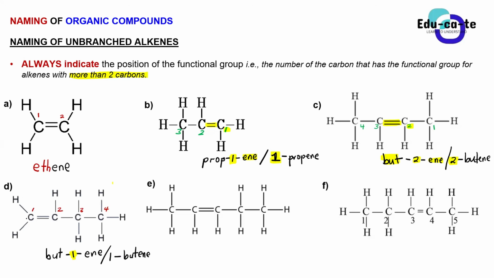What is the number of carbons in the main chain, the longest chain, or the parent chain? Yes, we're having 5 carbons in the parent chain. And now when we want to number our carbons, are we going to number from left to right or from right to left?